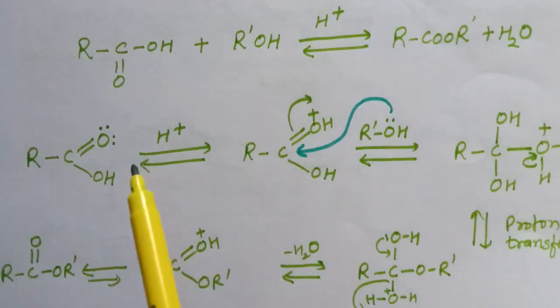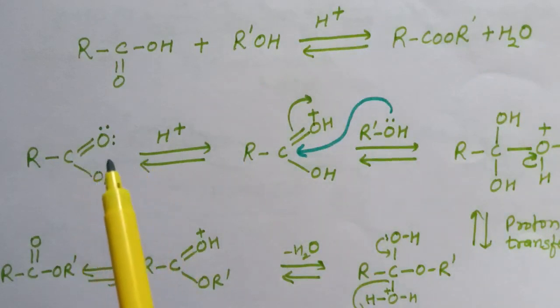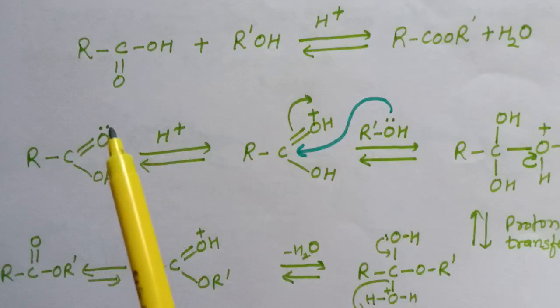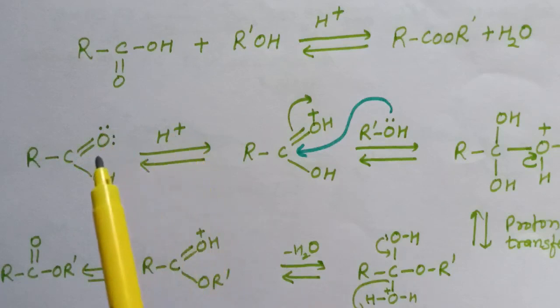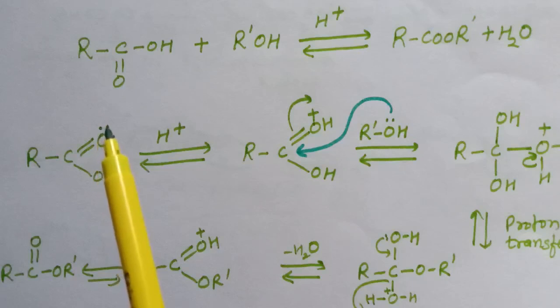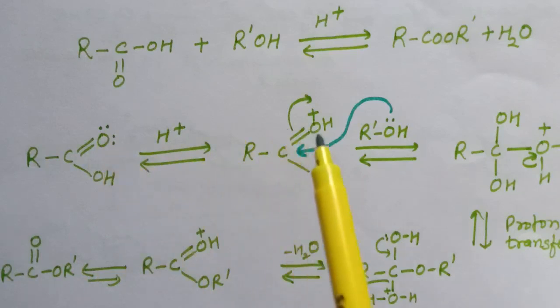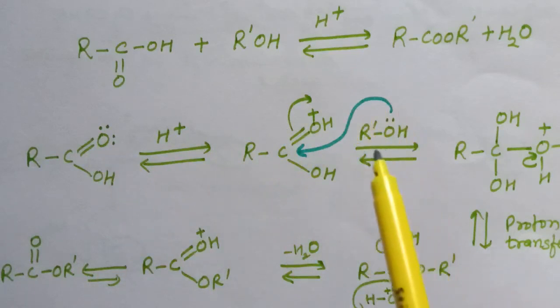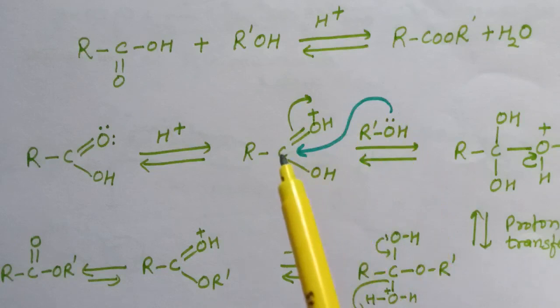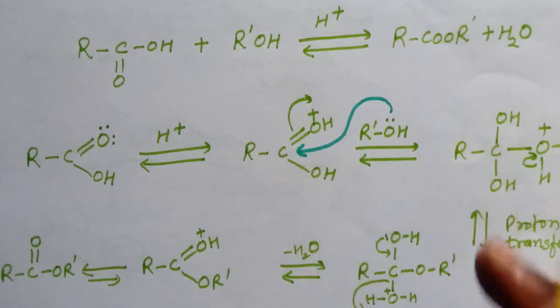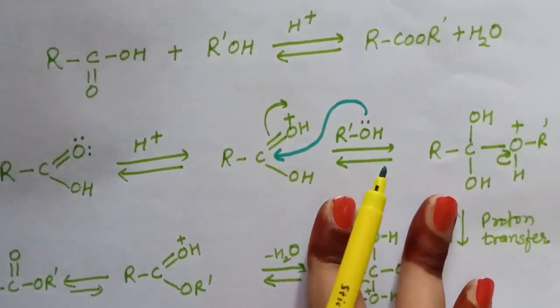Here is the mechanism, I am repeating. The first step is protonation of the carbonyl oxygen by donation of the lone pair of electrons of oxygen to H+. In the second step, the alcohol molecule attacks this carbonyl carbon and this tetrahedral intermediate is formed.